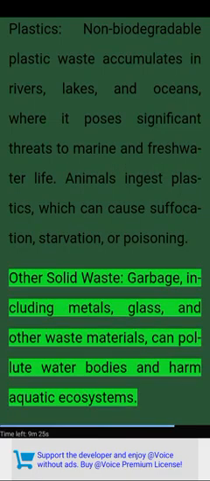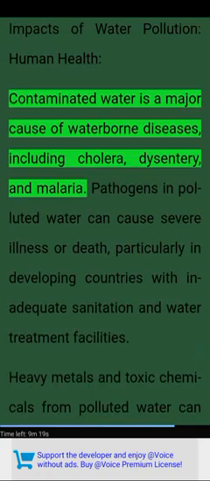Other solid waste, garbage, including metals, glass, and other waste materials, can pollute water bodies and harm aquatic ecosystems. Impacts of water pollution. Human health. Contaminated water is a major cause of waterborne diseases, including cholera, dysentery, and malaria.